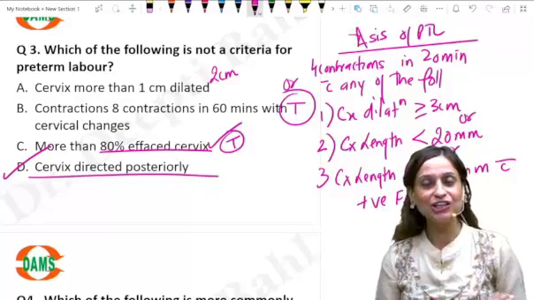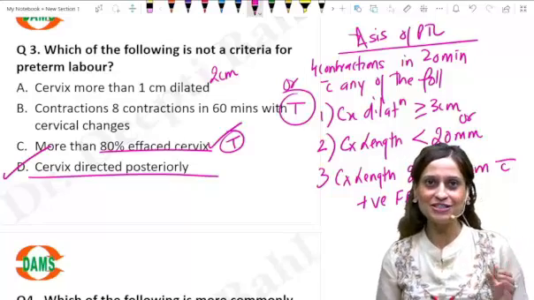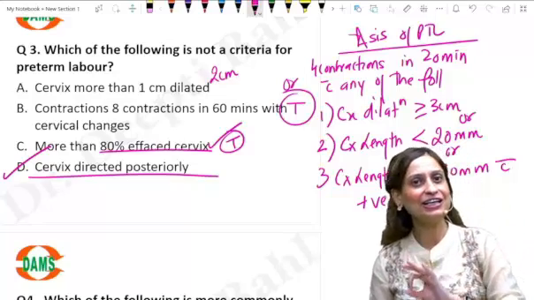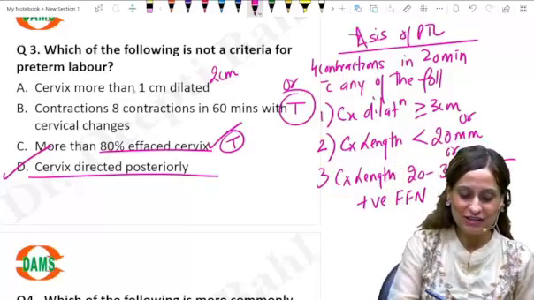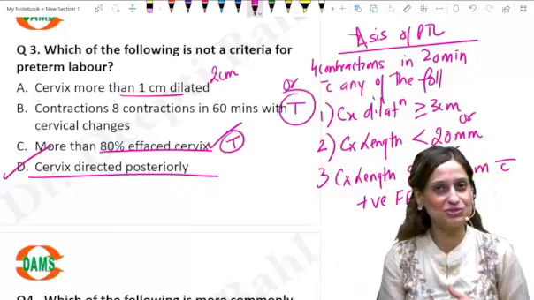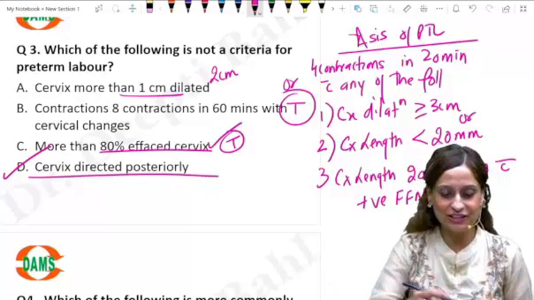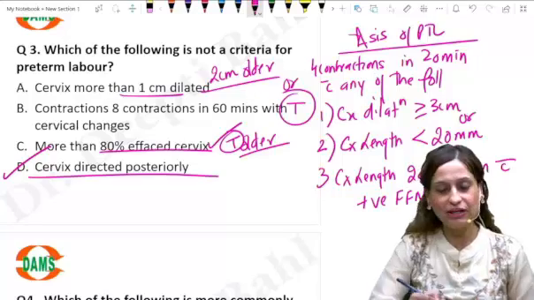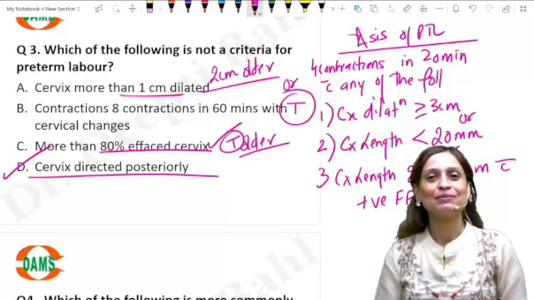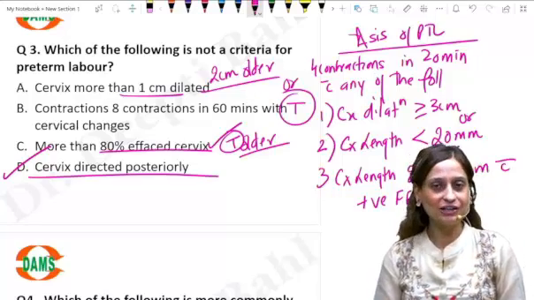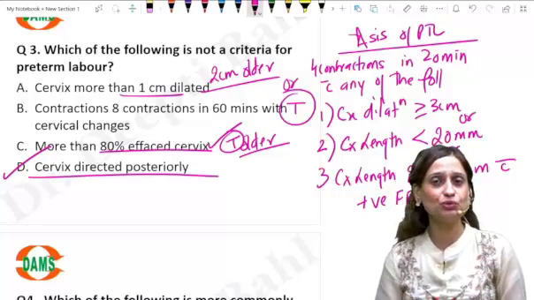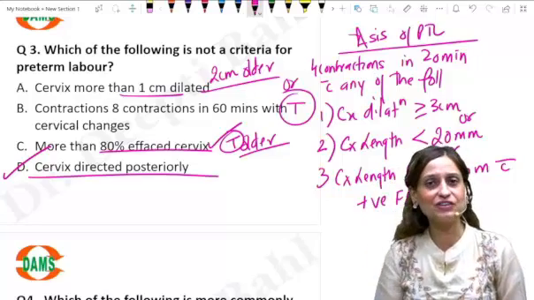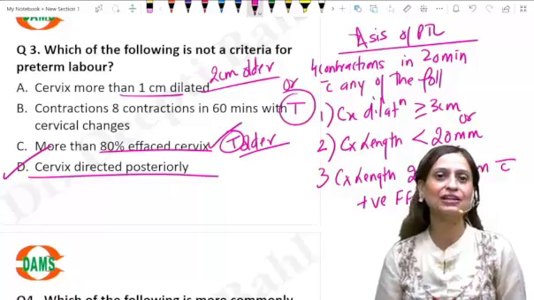But yes, I'm telling you, the older criteria were 2 centimeter dilated and 80% effaced. So when they say more than 1 centimeter, it means 2 centimeter. That is why I'm saying this was the older criteria: 2 centimeter and 80% effaced. But since now we have ultrasounds readily available, we don't use this criteria. Now we use the criteria for cervical length or cervical dilatation.